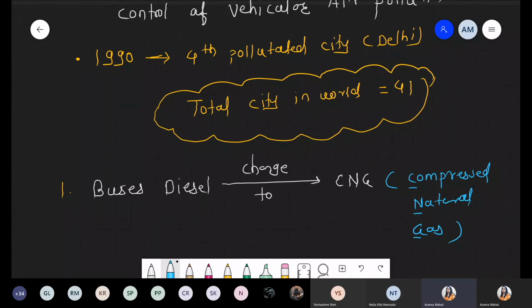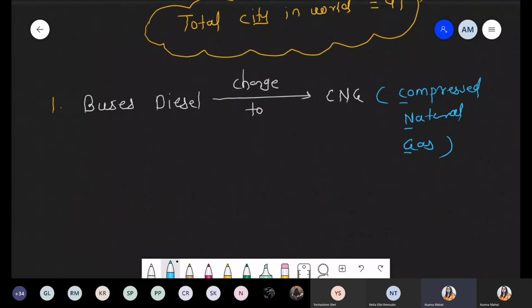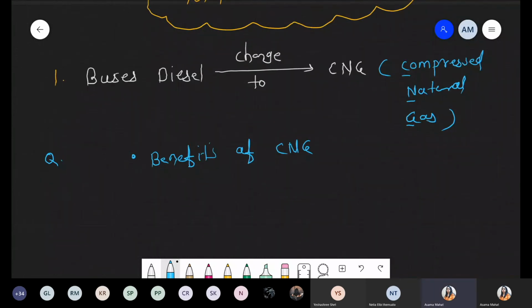This is the long form of CNG. So how did the government take that decision? What is the benefit? We are talking about some benefits of CNG. Benefits of CNG. Number one benefit as compared to diesel, it is very cheap.